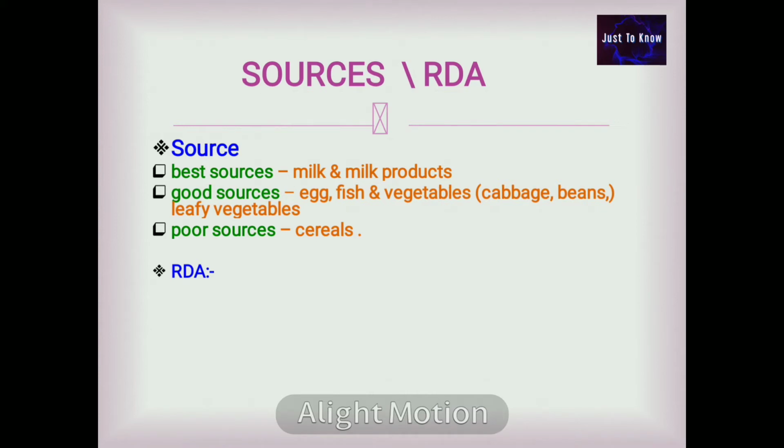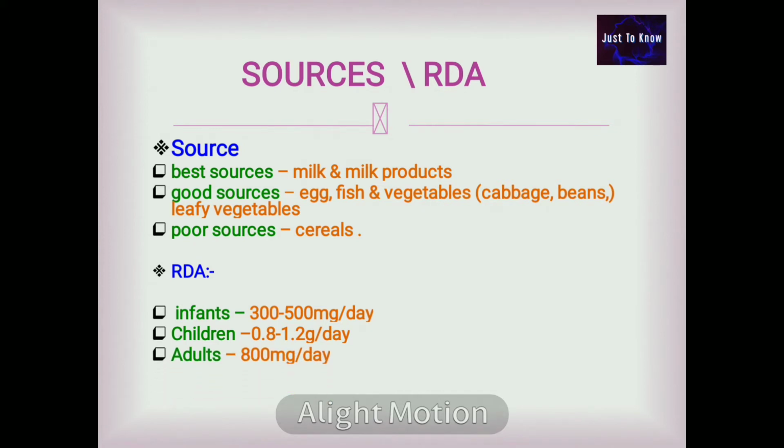RDA, recommended daily allowance. Infants require 300 to 500 mg per day. For children, 0.8 to 1.2 grams per day. For adults, 800 mg per day. During pregnancy, lactation and post-menopause, they require 1.5 grams per day.